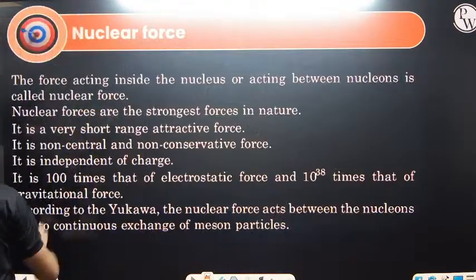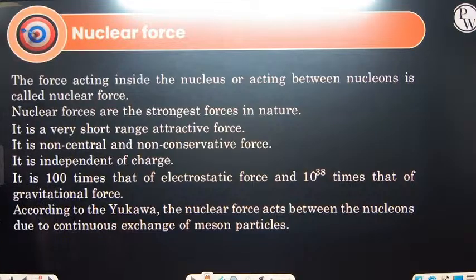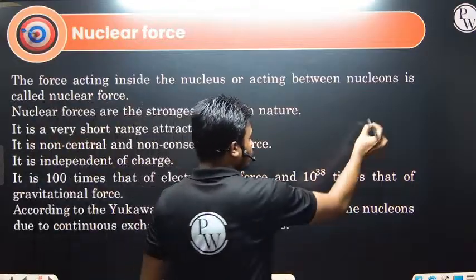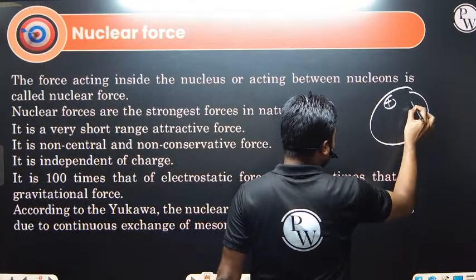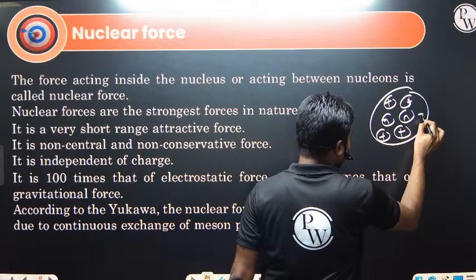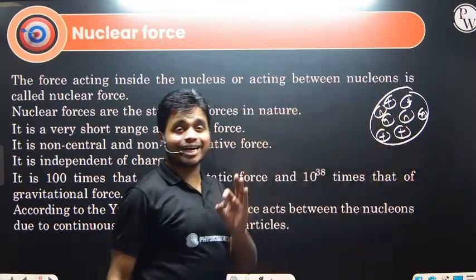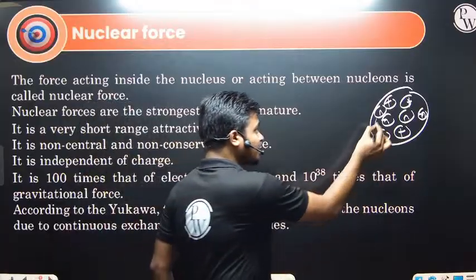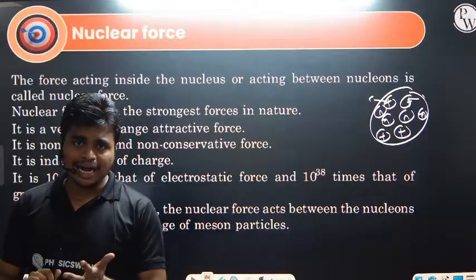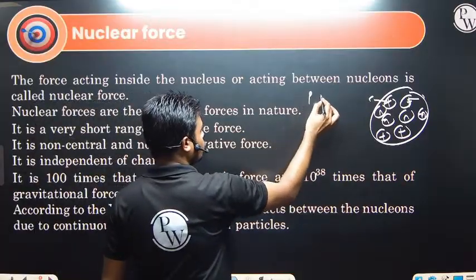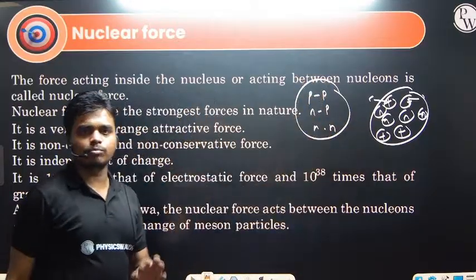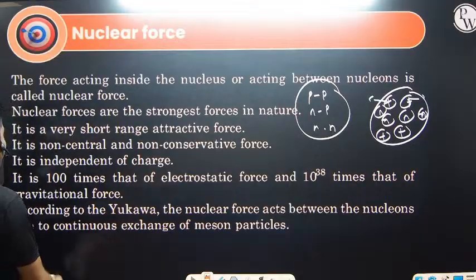Next we have nuclear force. Inside the nucleus we have protons and neutrons. It is not that feasible to hold the protons together, as they are repelled by the Coulombic force of repulsion. The repulsion is very high inside the nucleus, they are pushing each other, but still the nucleus is very stable because of one governing force that we define as the strong nuclear force. The strong nuclear force acts between two protons, between one neutron and a proton, and between two neutrons. It does not differentiate whether you have charge or not. So this one is independent of charge.